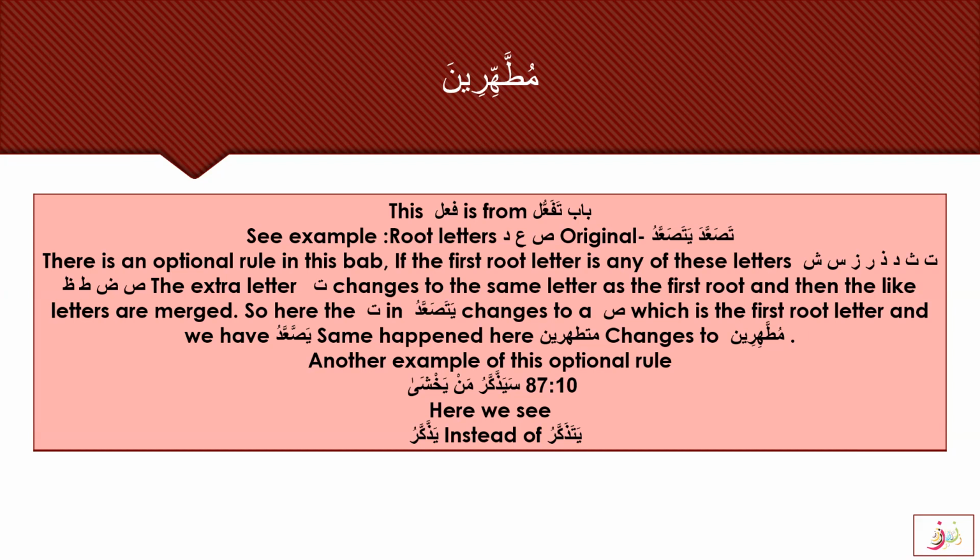There is an optional rule in this bab, a very unique option: if the first root letter is any of these letters, the ta, tha, dal, dhal, ra, za, sin, shin, sad, dad, ta, and za, then the extra letter ta changes to the same letter as the first root letter, and then the like letters are merged. Right?